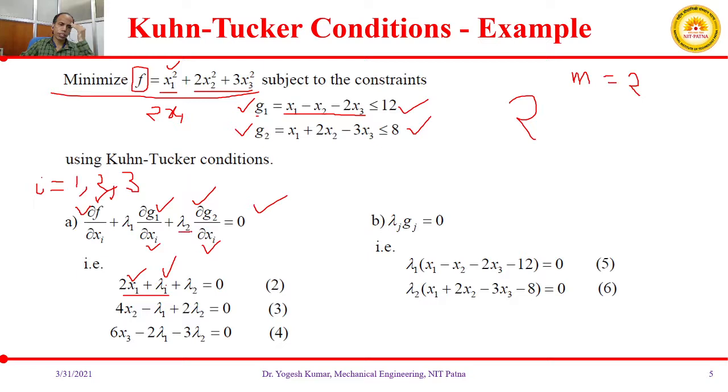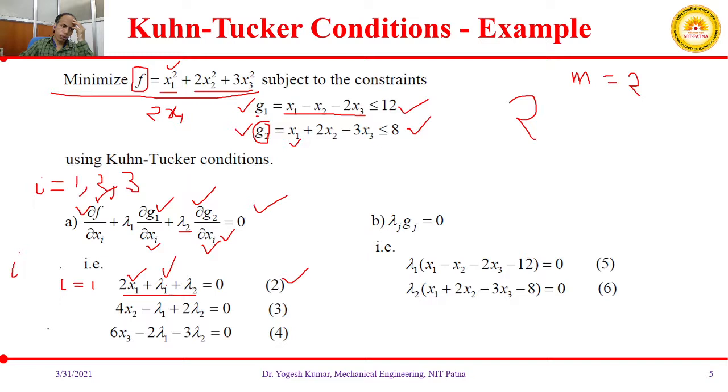Then calculate the third term, lambda 2 into partial derivative of g2 with respect to x1, which is again equal to 1. This way we get equation number 2, which is 2x1 plus lambda 1 plus lambda 2 equal to 0.